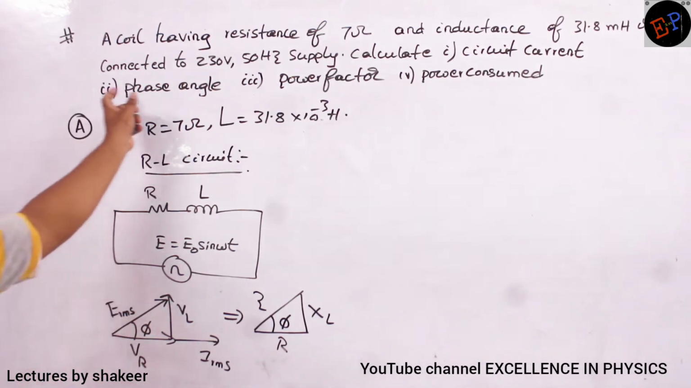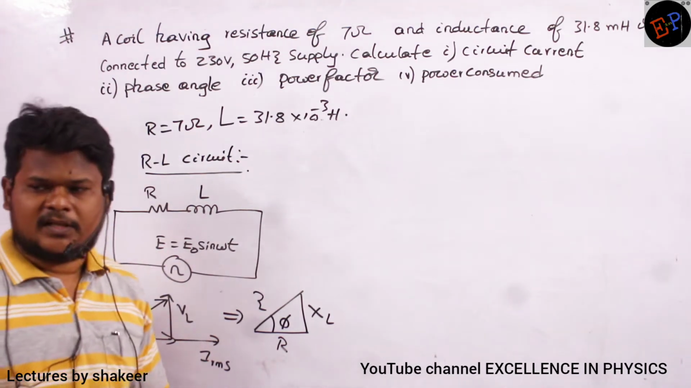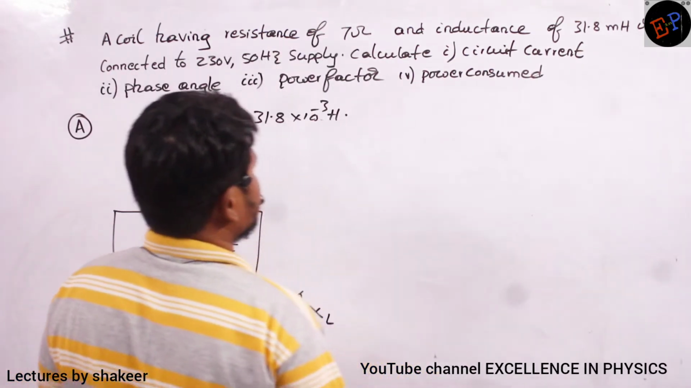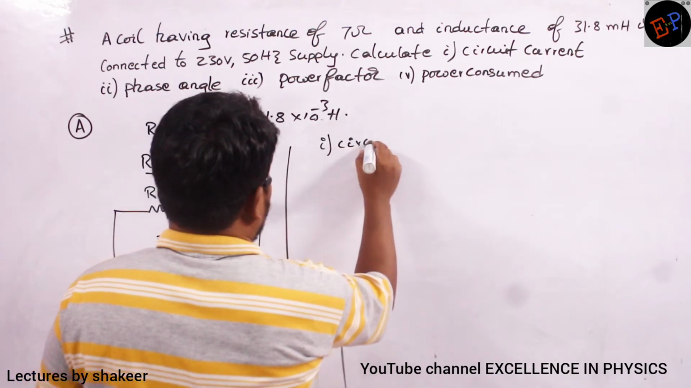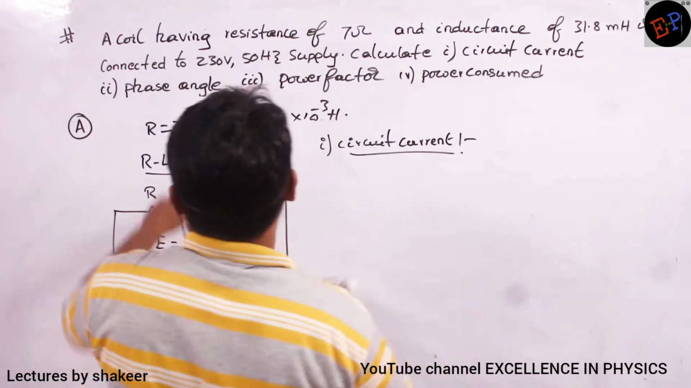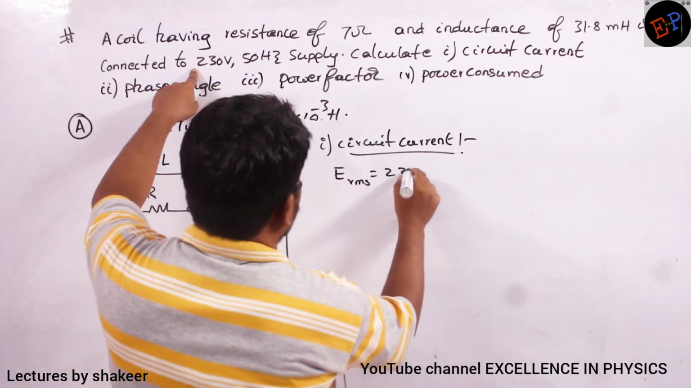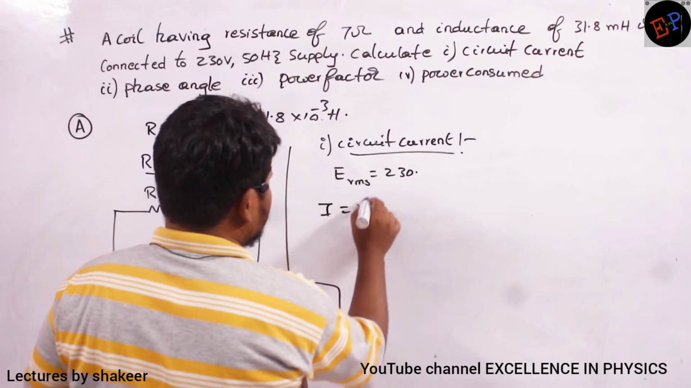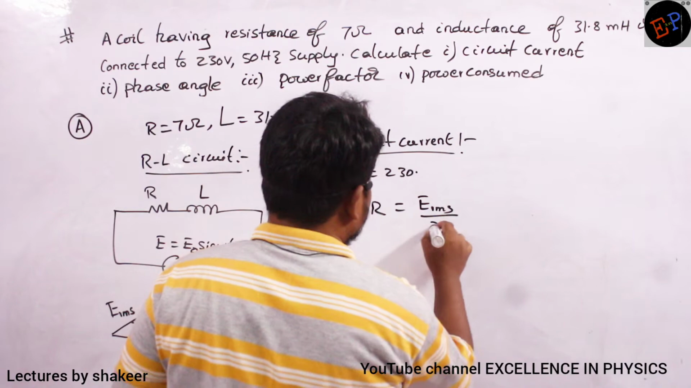According to the information given, you have to identify what kind of circuit is given in the question. Then accordingly you have to do the problem. Clear? Now see what is the first question he is asking: circuit current. How can I calculate the circuit current? 230 volts is already given. ERMS value is 230. Now I can calculate I. I is equal to V by R, Ohm's law, or I can write ERMS divided by Z.